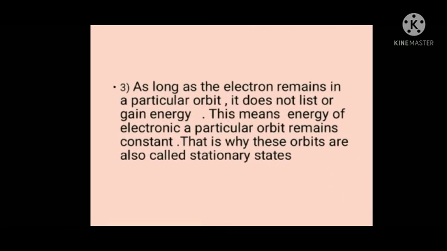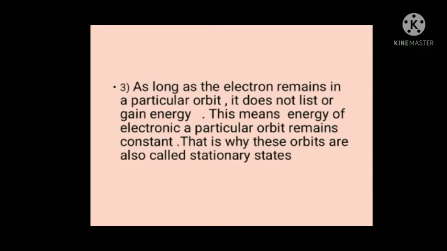Then the third point is that as long as the electron is revolving in a particular orbit where the angular momentum is equal to nh by 2 pi, the electron does not lose or gain energy. This means that the energy of an electron in a particular orbit remains constant. As long as the electron is moving in a particular circular path, its energy remains constant.